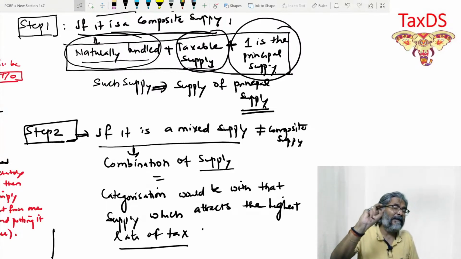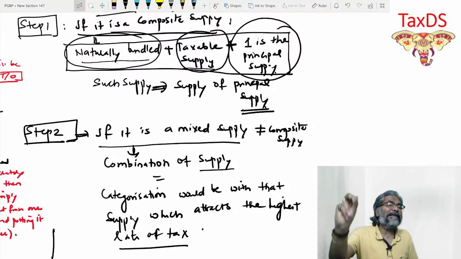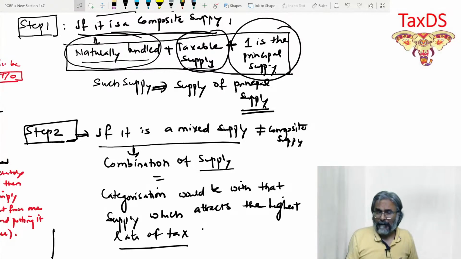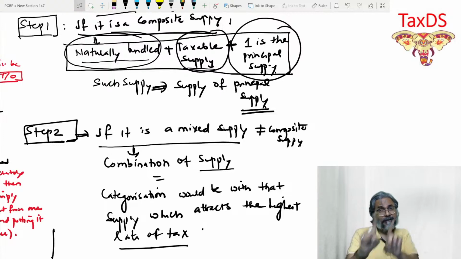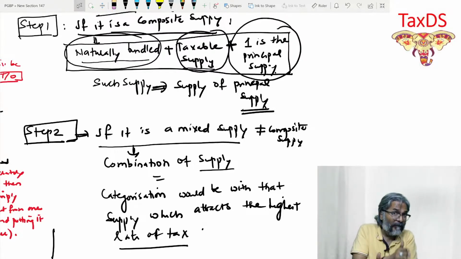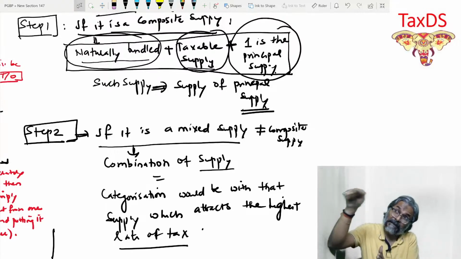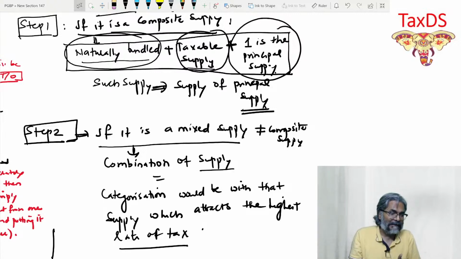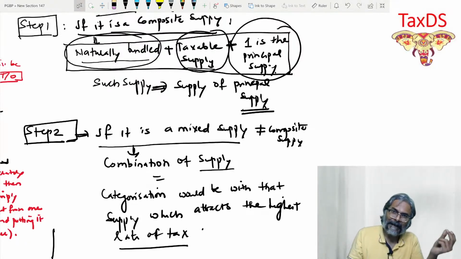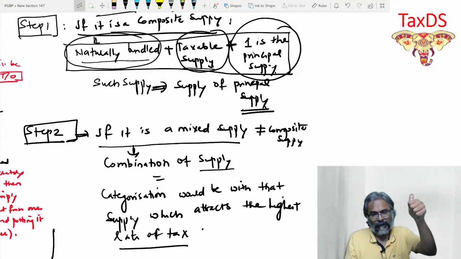Is the supply that of a taxable supply? The supply of medicine and the supply of the healthcare service, both are subject to the charge of GST. However, we do know that there is an exemption which is given to the healthcare service. But are they subject to the charge of GST? And the answer is yes. And if they are subject to the charge of GST, are they a taxable supply? And the answer is yes. So naturally bundled and taxable supply, the two conditions are satisfied.